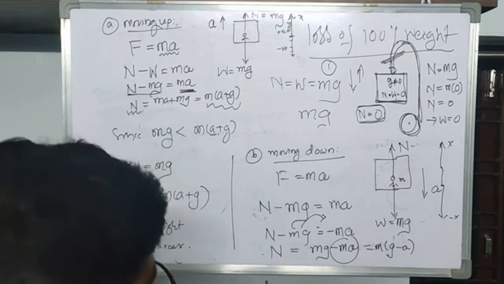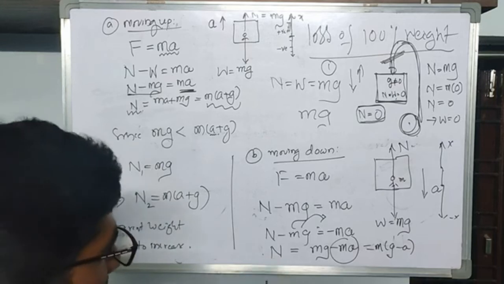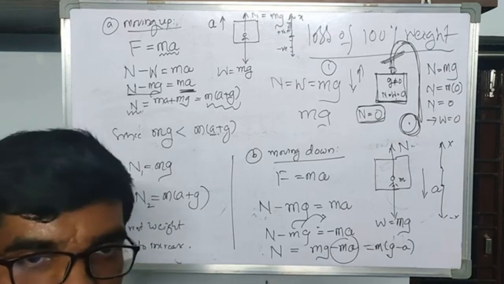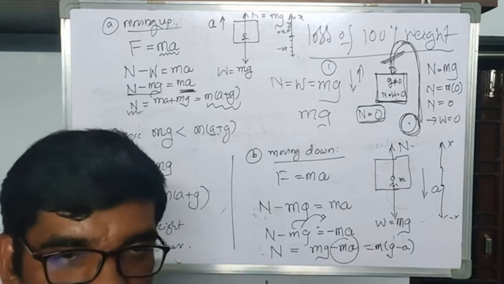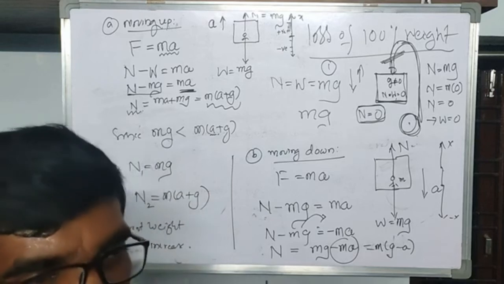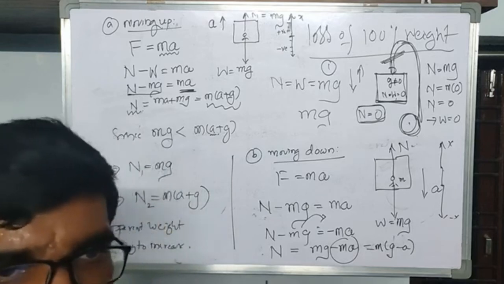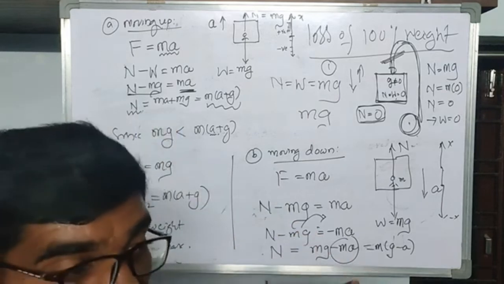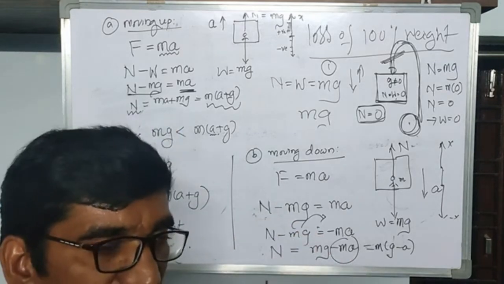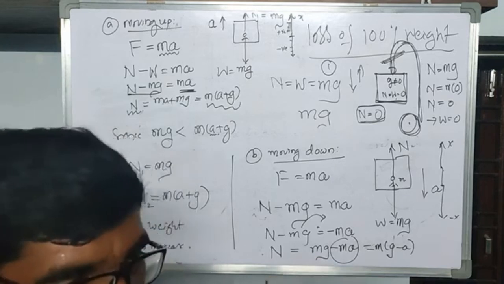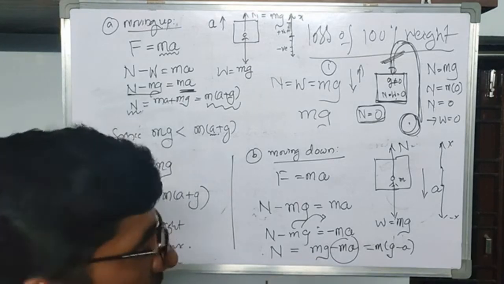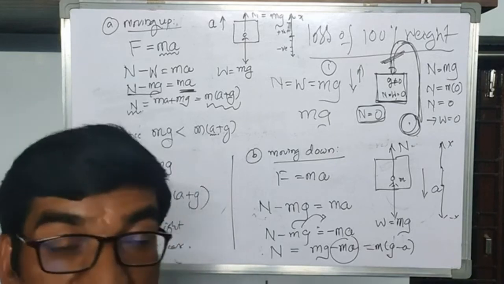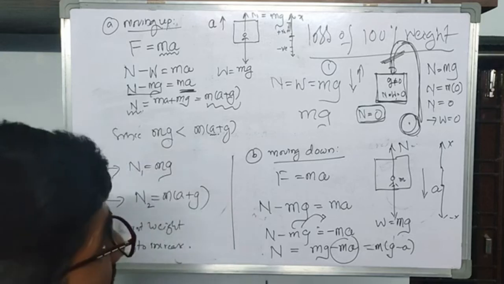Right, here, yeah, in this case, since the normal reaction is somewhat less than the usual mg, we say that the person has lost his own weight by some percentage, okay, not zero. In these two circumstances, the weight is changing. In the second case, the weight is decreased, but not up to zero. Now let us see when the person loses his entire weight, when this 100% weight reduction takes place.